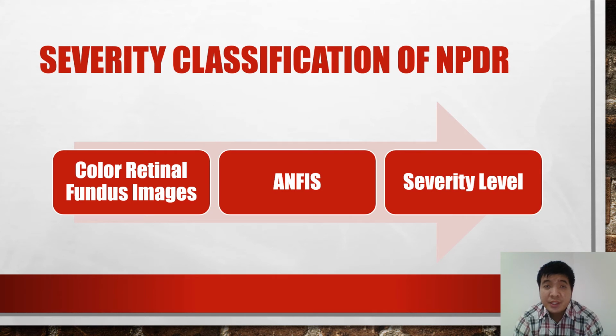Severity classification of NPDR. The ANFIS, or Adaptive Neuro-Fuzzy Inference System, uses a generalized bell-shaped membership function, often known as the bell membership function. There are two NPDR severity levels which are recognized by this classification system: moderate and severe.